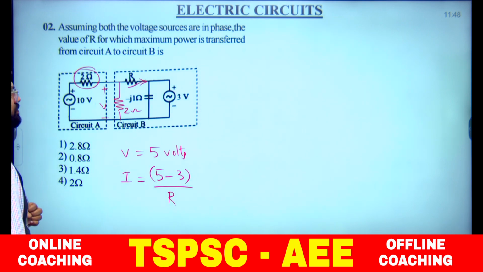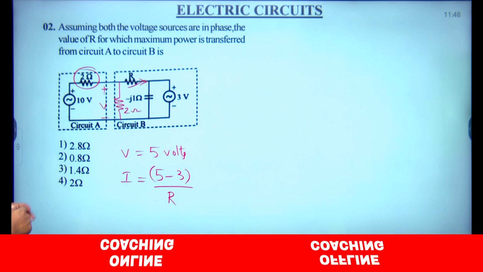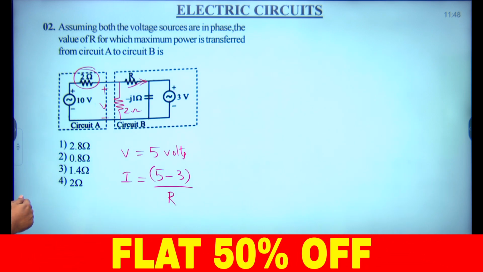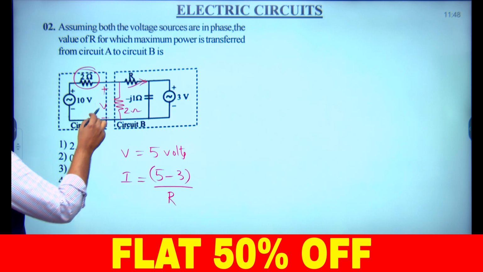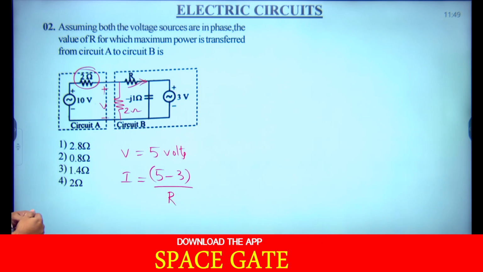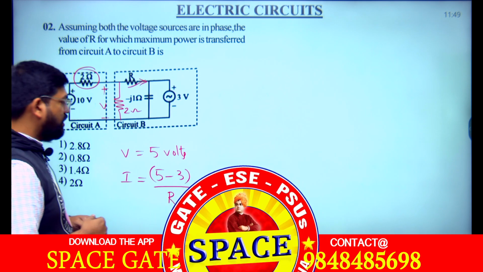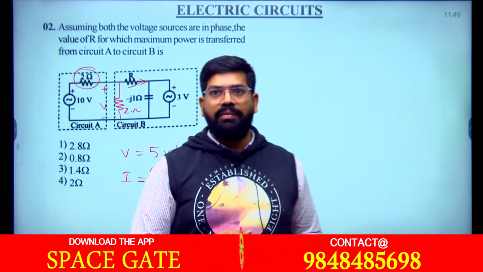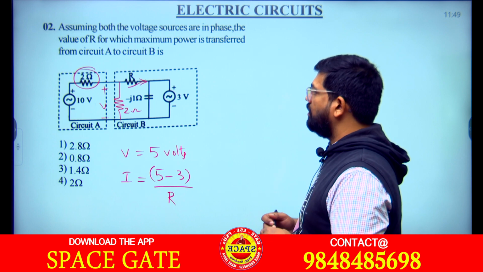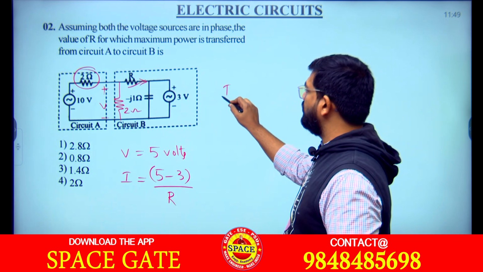When it is in phase, the voltage 5 minus 3 divided by R will be the current we are saying. If you are able to find the current, how much do we get? How much is it?